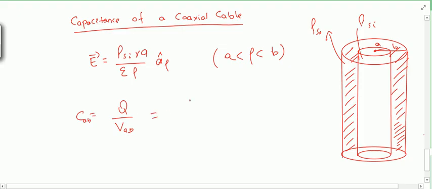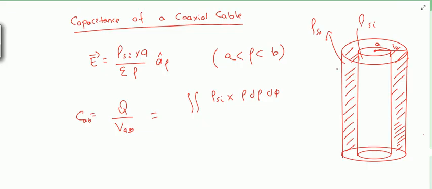So for Q, this time I will integrate because of surface charge density. It will be rho s i into d s. What will be the d s for this surface?